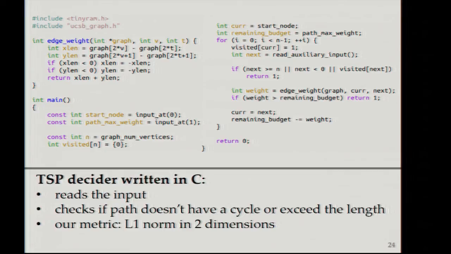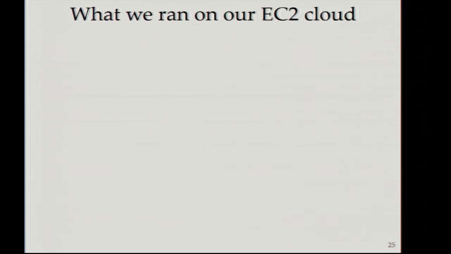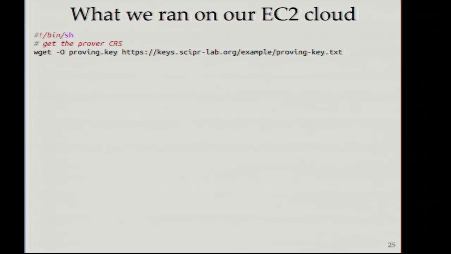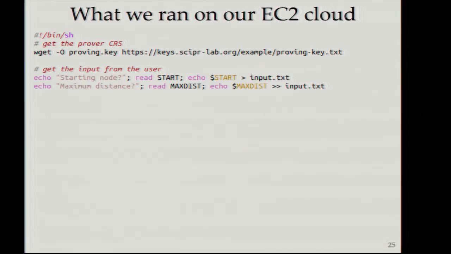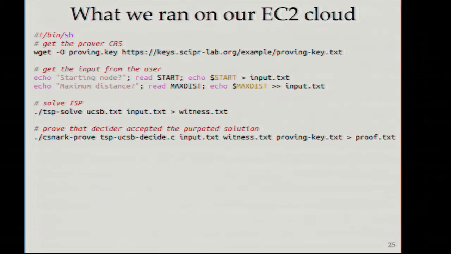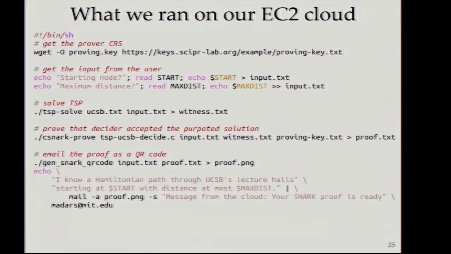So what I ran before coming to the talk on my EC2 cloud instance was the following script. It first got the proving key, or the prover's part of the CRS, from a trusted server somewhere else. Then it asked me for the starting vertex and maximum distance. And then the prover worked very hard to actually solve the TSP instance. And then it worked even harder to prove to me that my decider accepted this purported solution. And finally, it emailed me the proof as a QR code.